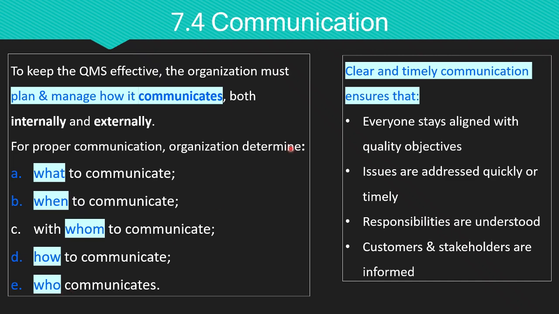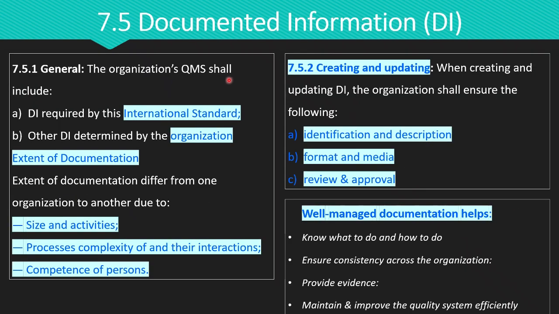In general, clear and timely communication ensures that everyone stays aligned with quality objectives, issues are addressed quickly or timely, responsibilities are understood, customers and stakeholders are informed. And the last subclause is documented information. The general requirement for documented information is your quality management system must include two main types of documented information. The first is required by ISO 9001 itself. This includes things like procedures, policies, and records that the standard specifically asks for. The second is any other documented information your organization decides is necessary to make the quality management system effective.